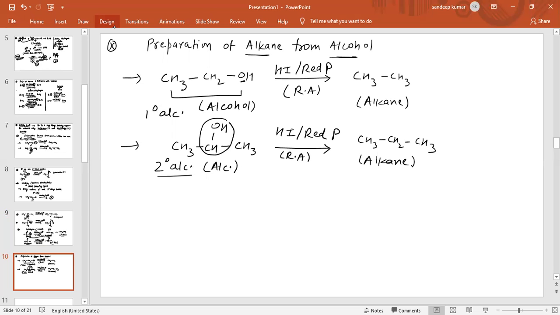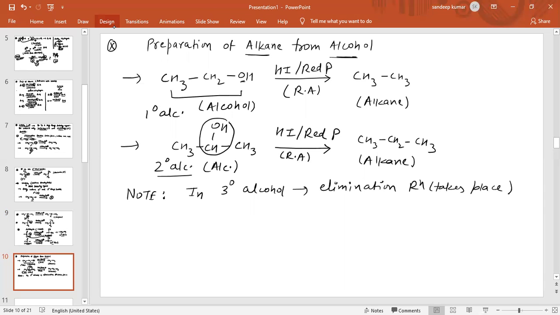But if we take 3 degree alcohol, write a note: in 3 degree alcohol, elimination reaction takes place. So elimination reaction will be favored in 3 degree alcohol.